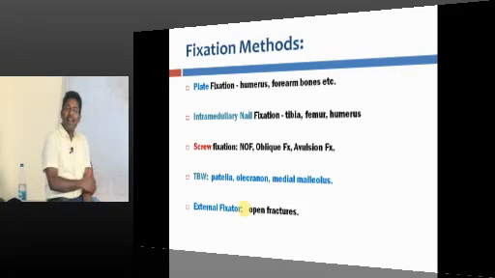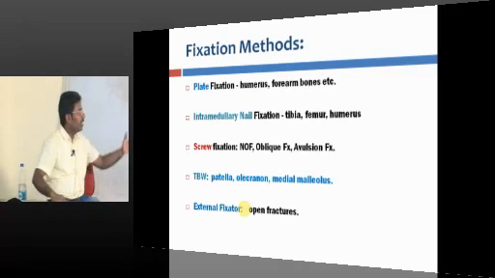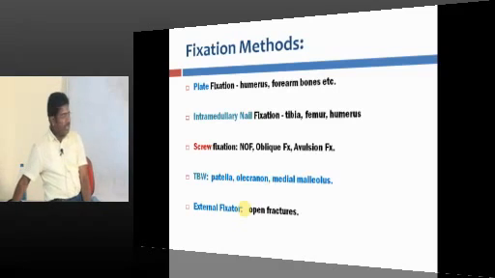In the upper limb you do not have any patella. In the upper limb, what is the counterpart of patella? Olecranon is the counterpart. So olecranon you can treat that way, and certain avulsion fractures can be treated this way, such as medial malleolus. We have slides, I will tell you what it is.